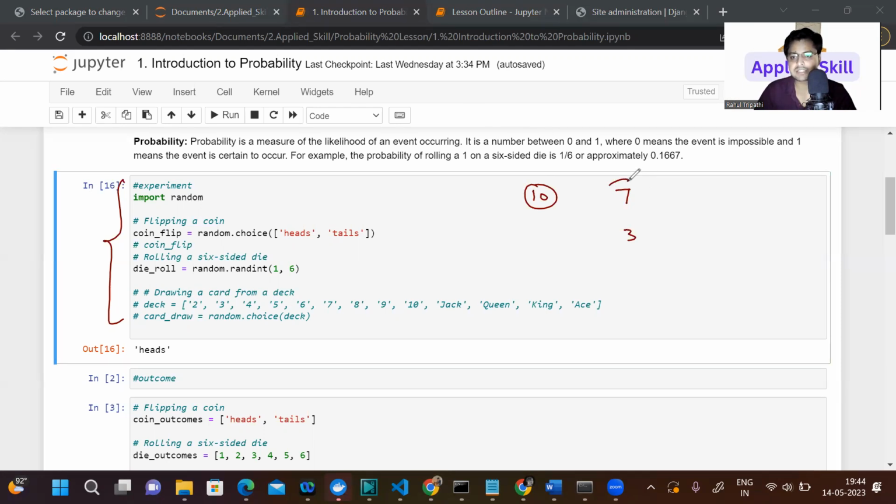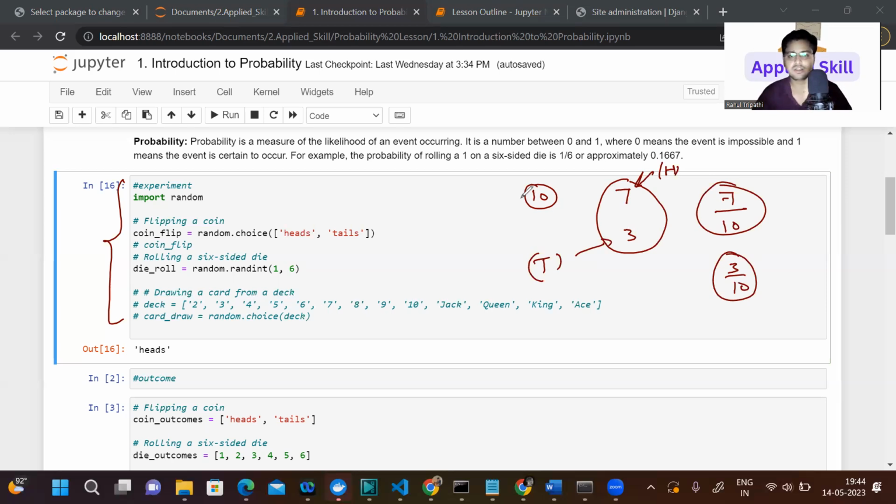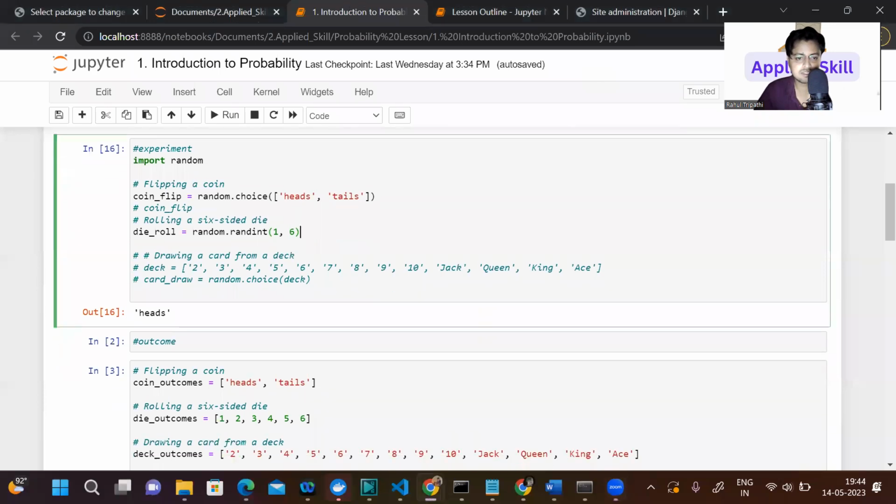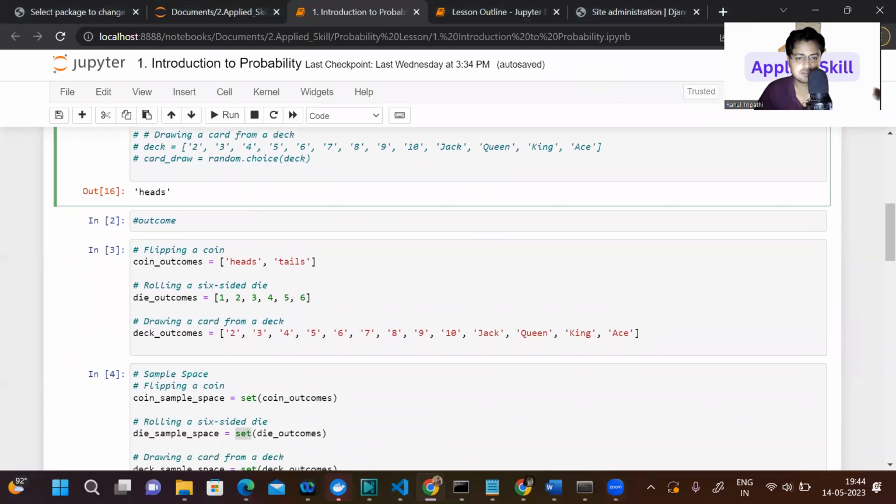And then if I ask what is the probability of getting head, you will say 7/10. And the probability of getting tail is going to be 3/10. This is the number of times you got head and the number of times you got tail, if you do the experiment 10 times. So this is something like a random experiment. We'll explain this thing.